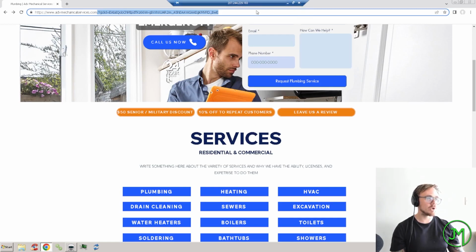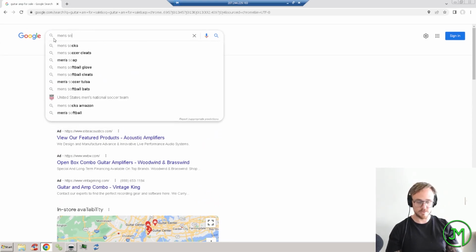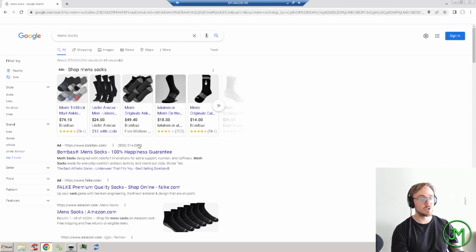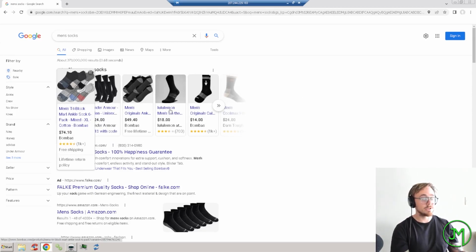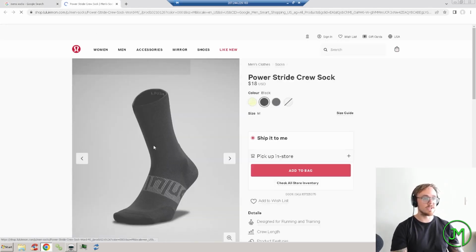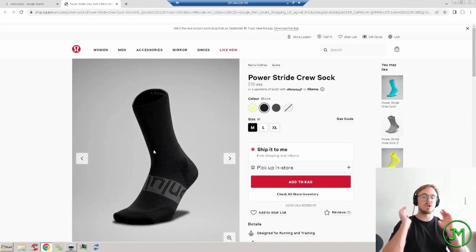Now I want to show you with regards to e-commerce. So let's say I want to buy men's socks. All right, so these are the Google Shopping ads. You can see guys are bidding a lot for you. If I was to click on one of them, it would take us directly to the store. So this is the landing page, and this is what I'm trying to drive home, right?